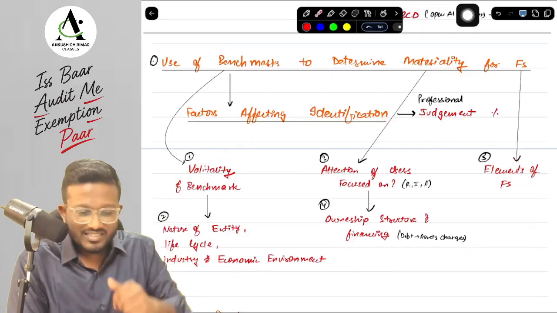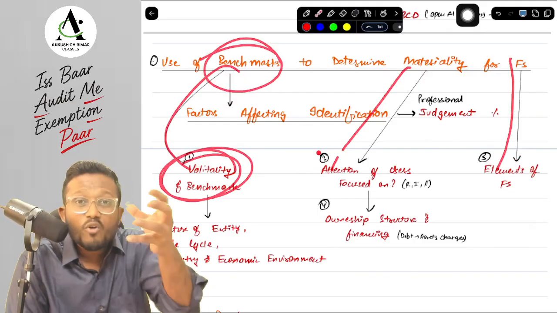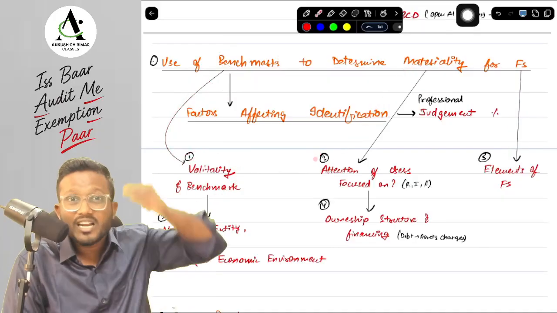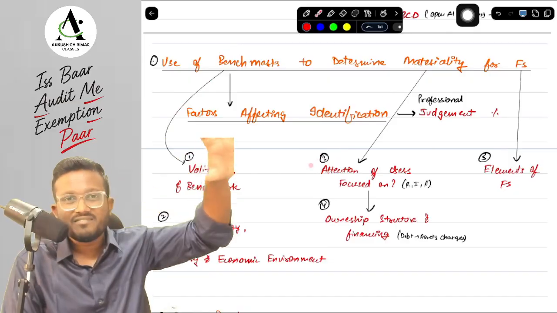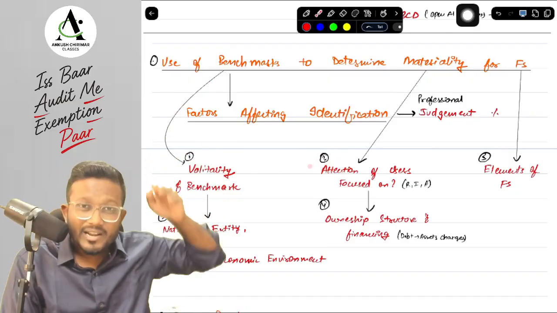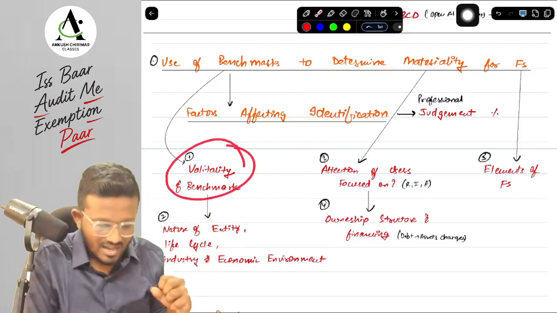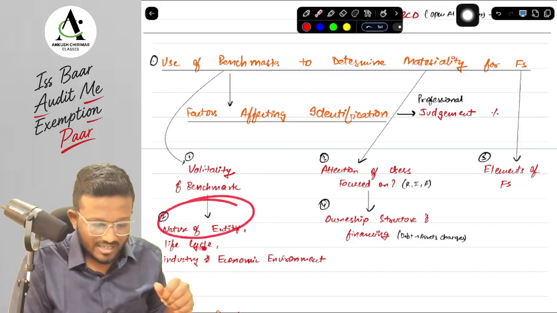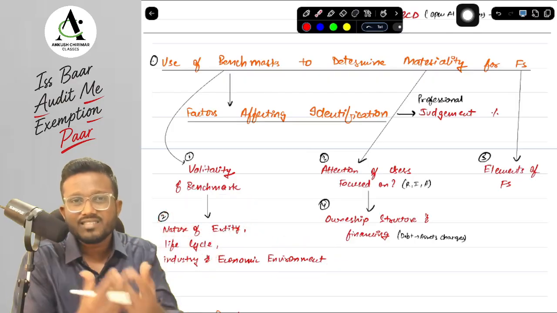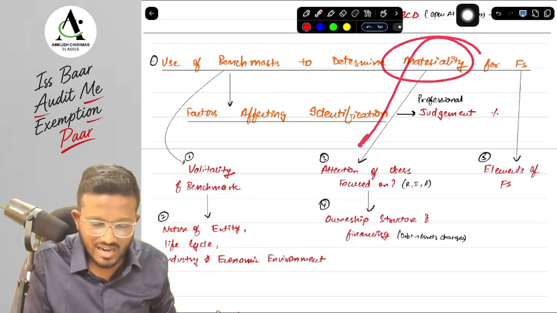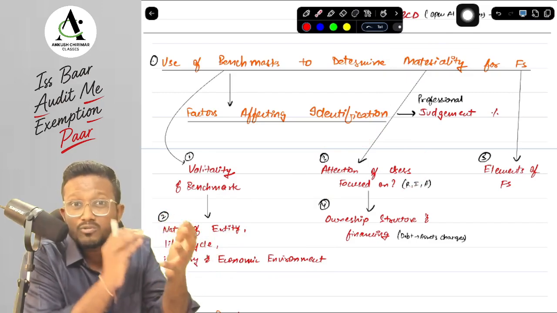Now, how can we learn this, sir? Directly from the heading itself. For the benchmark, sir, we have to see the relative volatility of the benchmark. If the benchmark is very volatile, one year down, one year up, one year down, one year up, that benchmark is obviously neglected. The benchmark which is steady, not highly volatile, is selected. Next, select the benchmark based on the nature of the entity, the life cycle, the industry, and the economic environment. Next, in terms of materiality, we have to see whether there are any items of the financial statements in which the attention of the users is most focused.